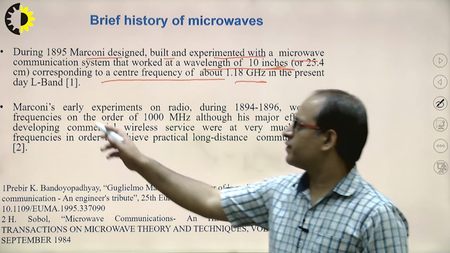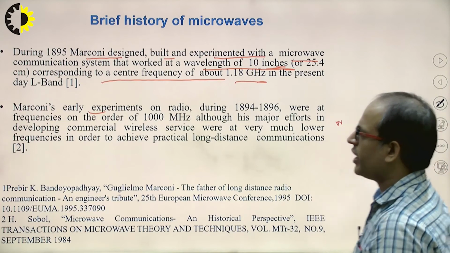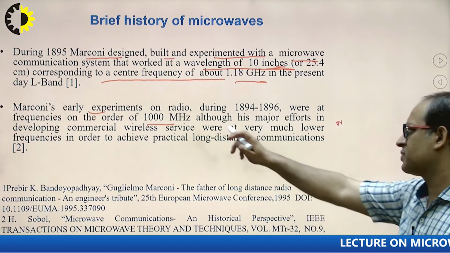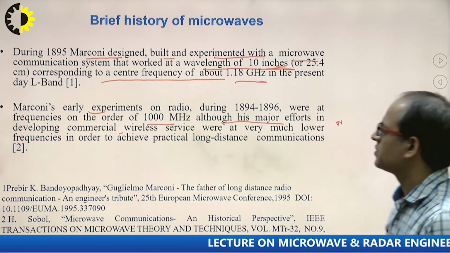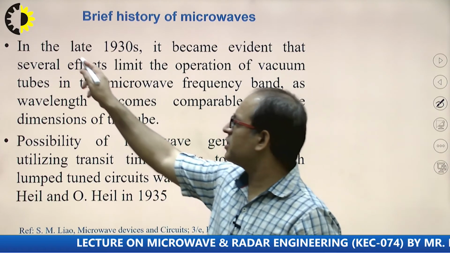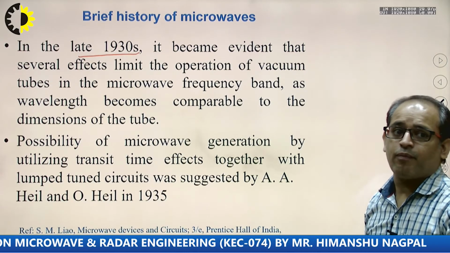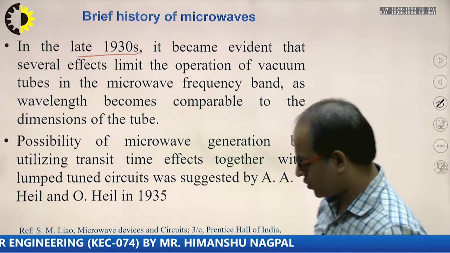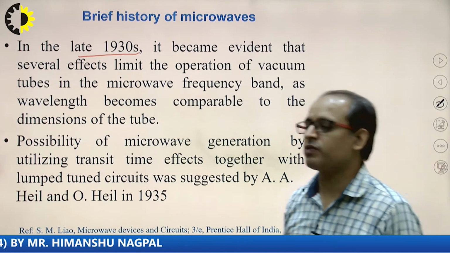So Marconi's early experiments on radio, 1894 to 1896, were at a range of 1000 megahertz, that is 1 gigahertz, which had a major effect on developing commercial wireless services. Now next one, in the late 1930s, there was a generation of microwave sources. Means now, how can we generate the microwave signal? There will be generation of the microwave signal.